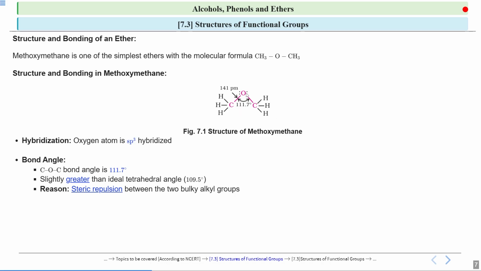Now let us see this carbon-oxygen bond length, which is a single bond. So see, it is 141 picometer only, as it was in the case of alcohol. Because here no ring is involved, there is no resonance or no resonating structures. So the electron density on this oxygen is localized. It is not delocalized. So this will have a bond length of 141 picometer. So we discussed why for alcohols, phenols and ethers there are different bond lengths because of the different reasons.